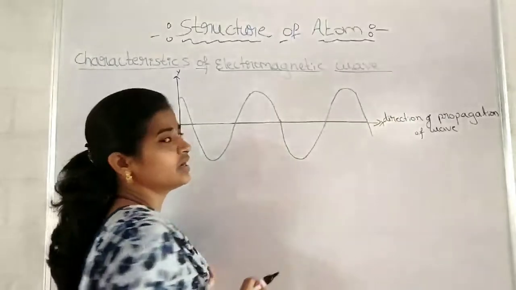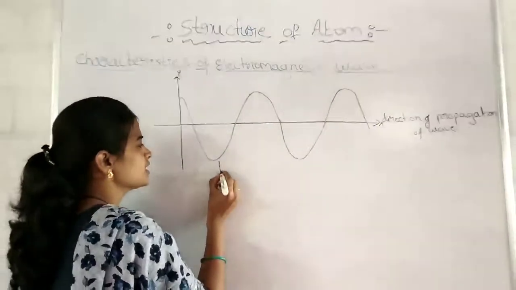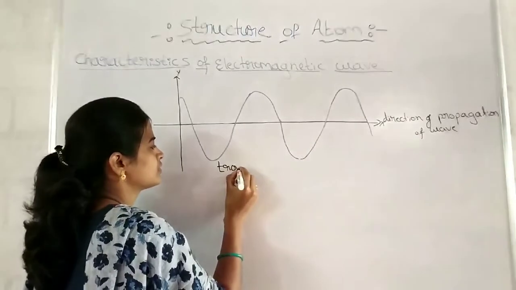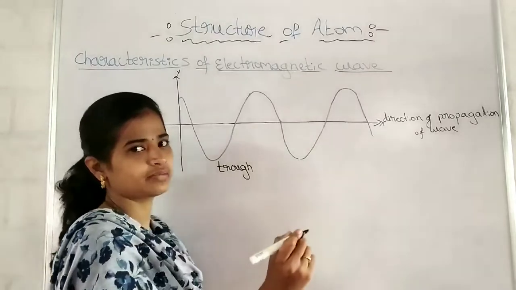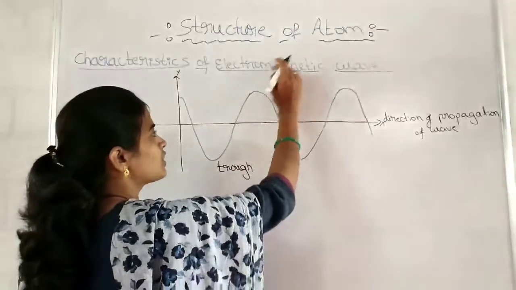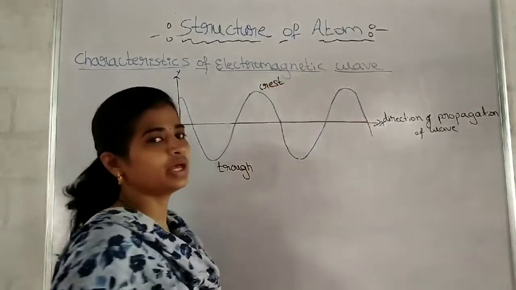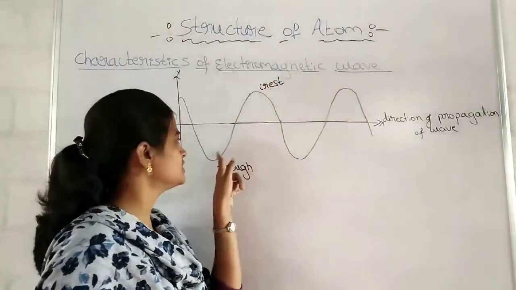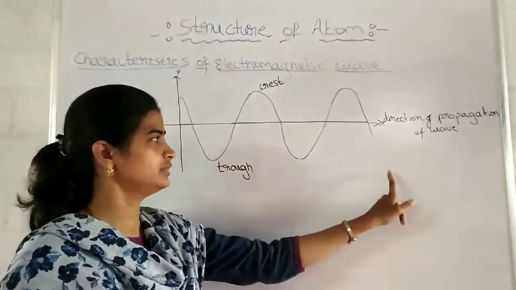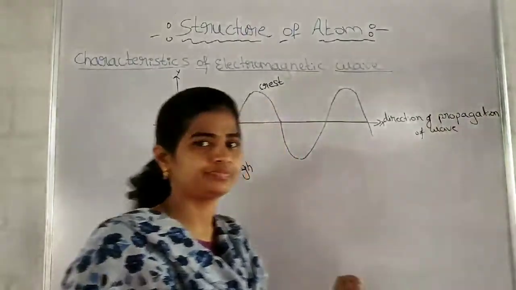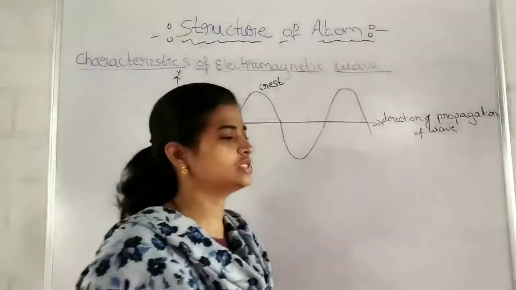This is called the central line. Below this central line, the peaks that come are called troughs. This is also a trough, this is also a trough, like that. Above the central line, the peaks that come are called crests. Remember, crests and these are troughs. Crest, troughs, and this wave has continued. Got it? First, we have to study the definitions one by one.